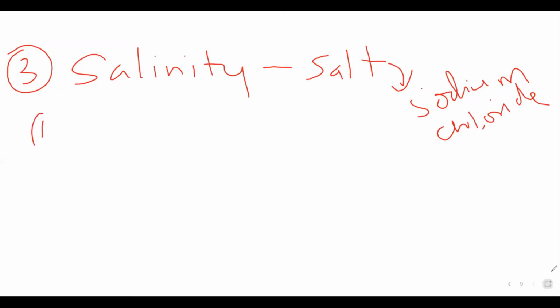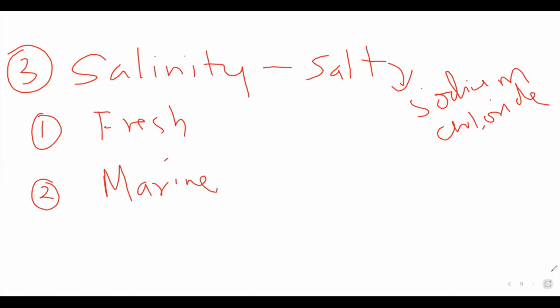So there are three types: fresh water, marine water, and brackish water.